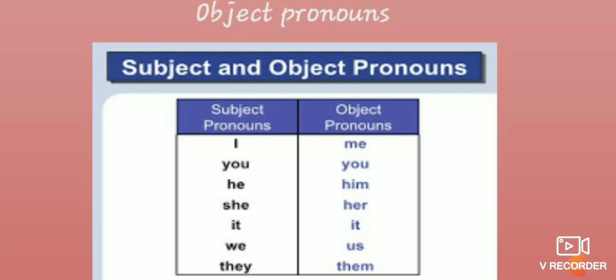See here, subject pronouns we have already gone through, right? So I, you, he, she, it, we, they. In the same way, let us go through object pronouns. Why, ma'am, are we learning subject and object pronouns? A sentence should start with a subject, right? If it is a subject, you have to use a subject pronoun. So what happens if the same subject comes on the object side? Then you are not supposed to use the same subject form. For example, I like my mother very much.